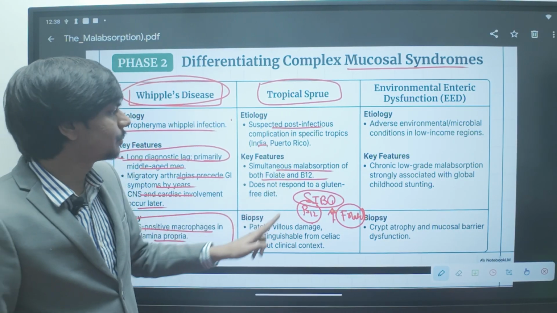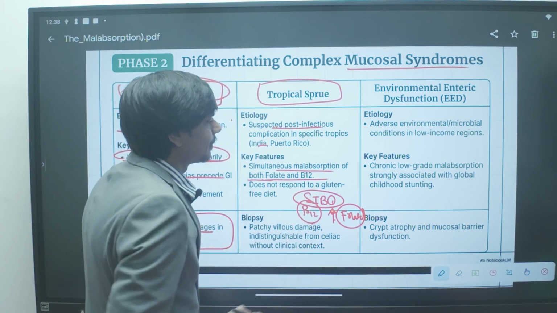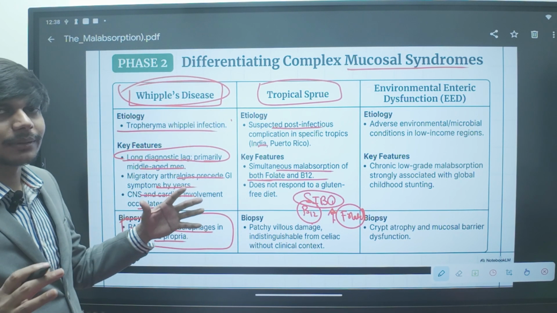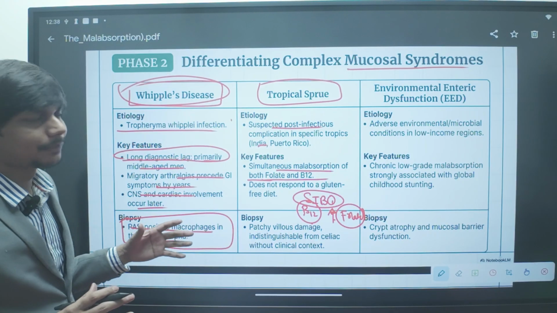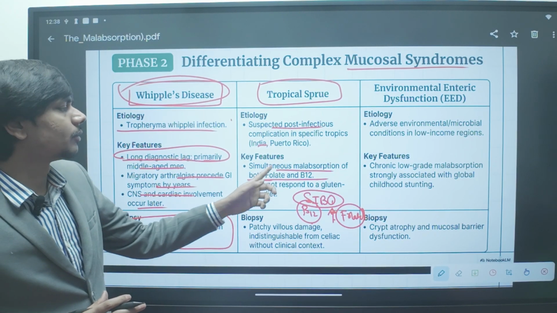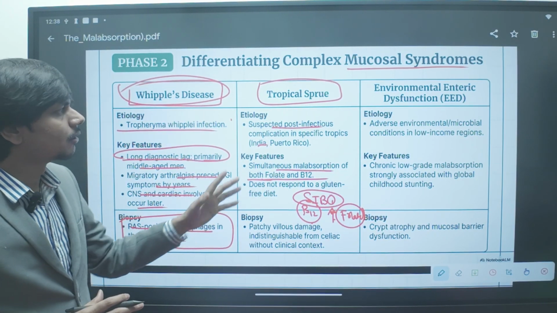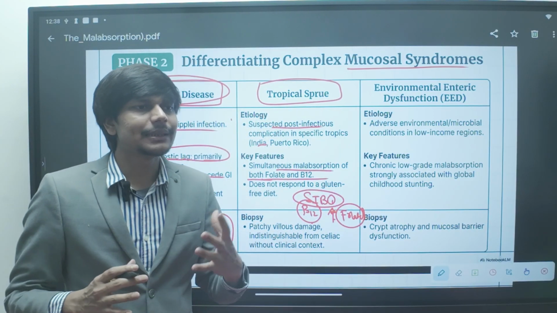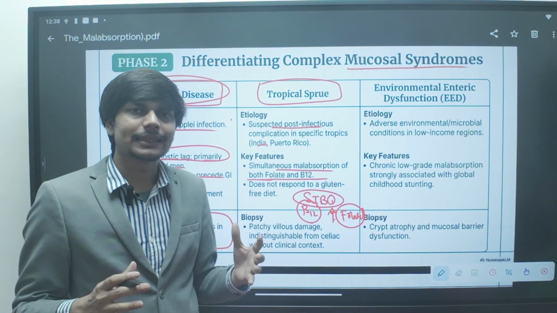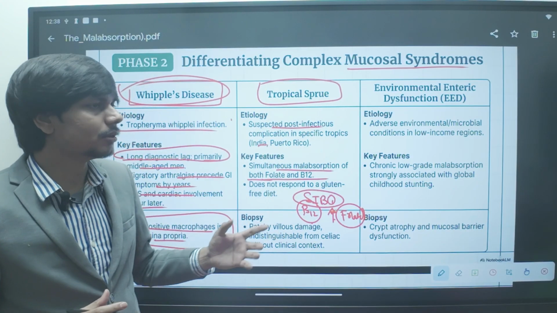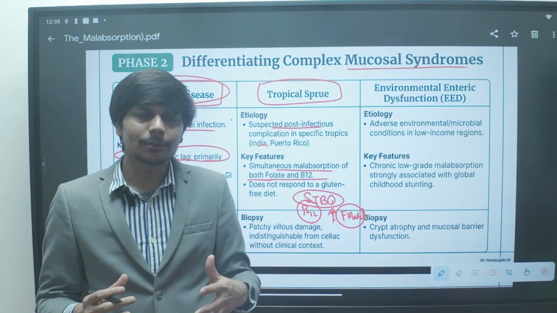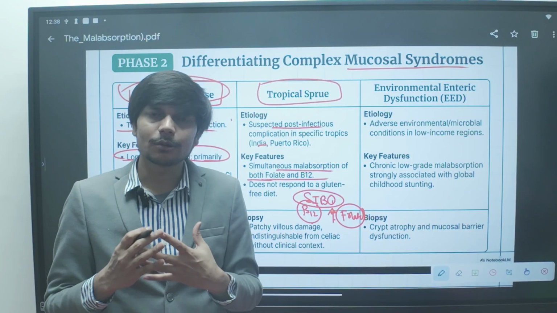But in tropical sprue, both folate and B12 are malabsorbed. The problem is in the malabsorption, not a problem in the bacteria, so both folate and B12 will be low. The clinical manifestation is similar to that of celiac disease. In fact, the biopsy finding in tropical sprue and celiac disease is also the same.